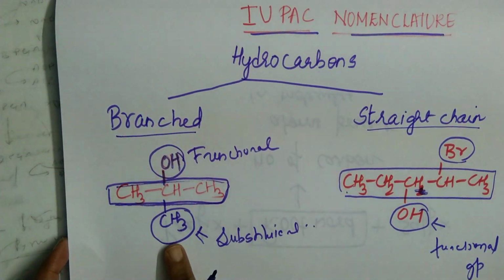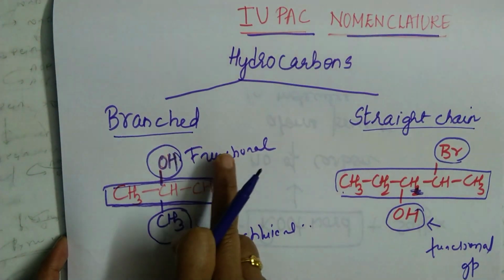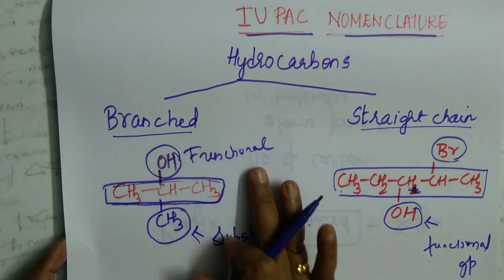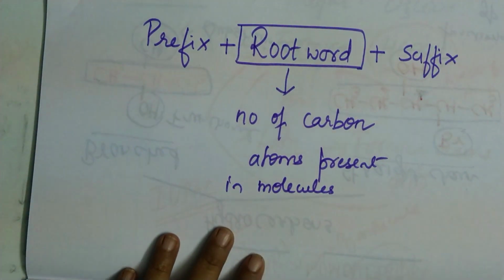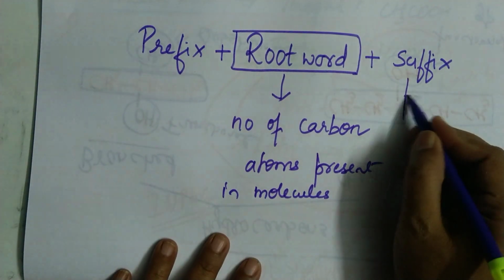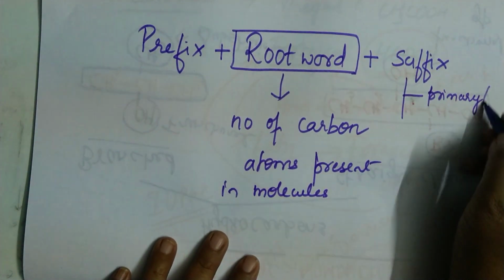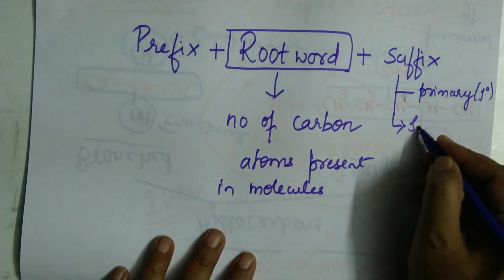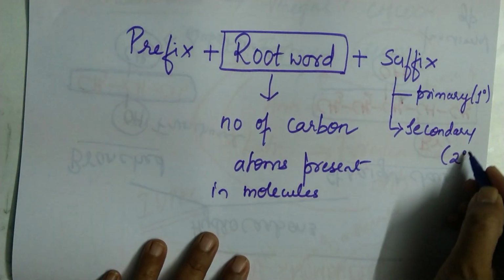If substituents are there, then you are going to fix them before the root word. If functional groups are there, you are going to fix them after the root word, and they are called suffixes. Right? So there are 2 types of suffixes. Which are they? Primary suffix, which is denoted by 1 degree, and secondary suffix, which is denoted by 2 degree.